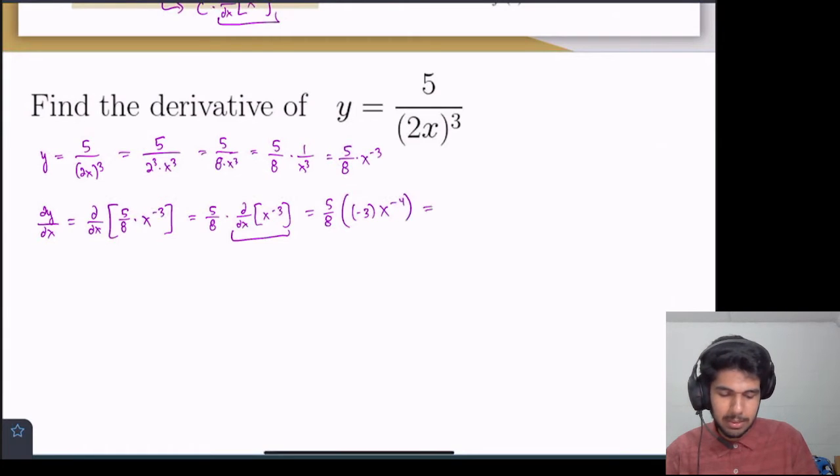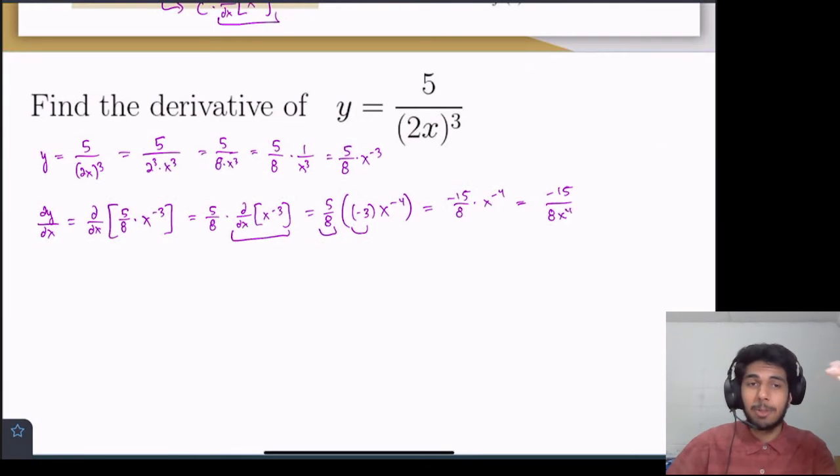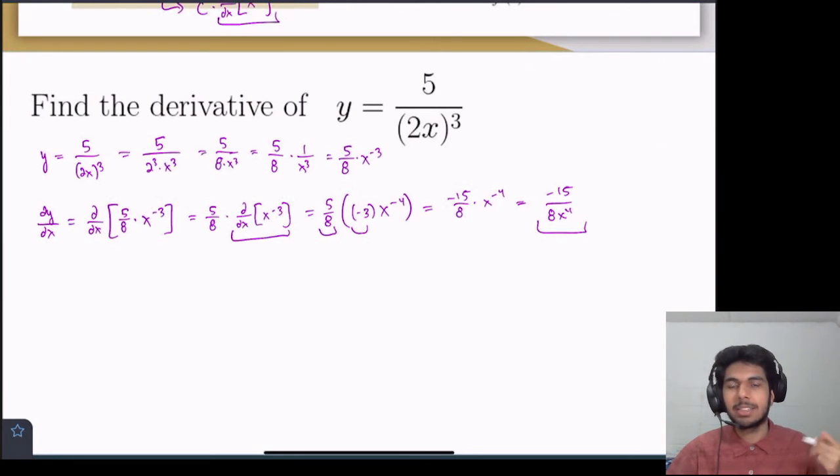Then we can evaluate this some more. This times this, that's -15/8 times x to the -4. And if we want to be fancy, that's equal to this. So that's the derivative. And once again, what does that mean? That means at any point x, we can plug it into this -15/8 x to the -4, and that'll tell us the slope of the tangent line at that point.